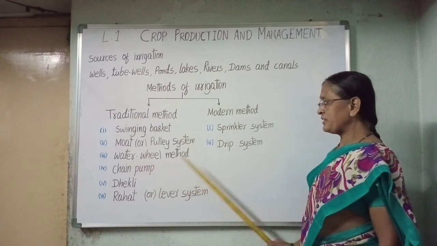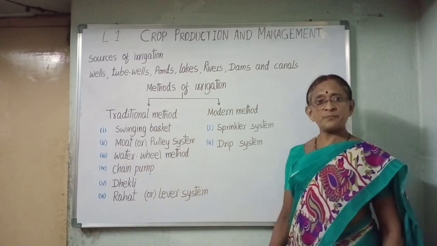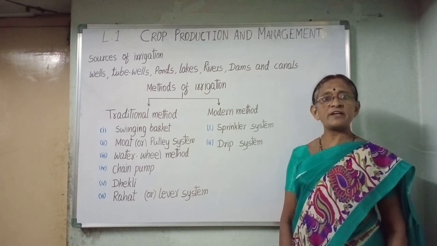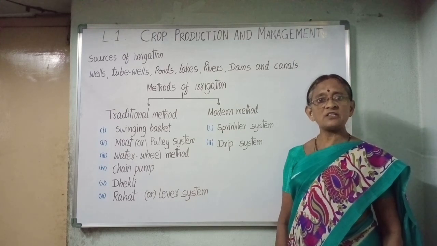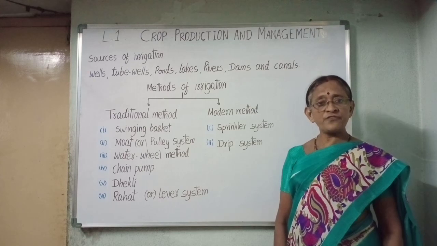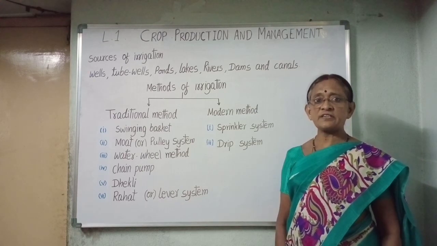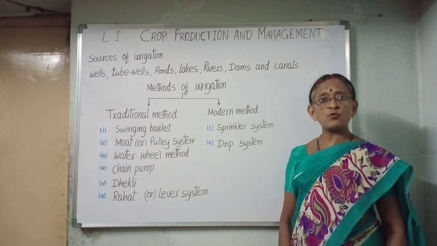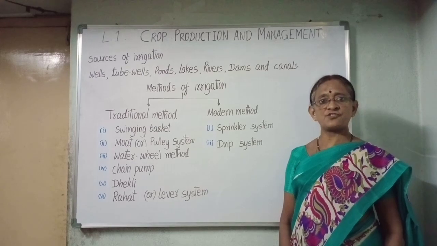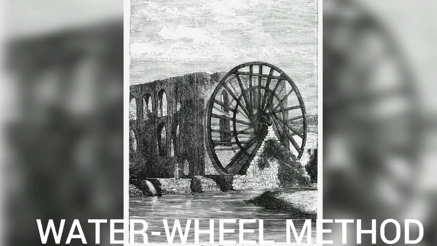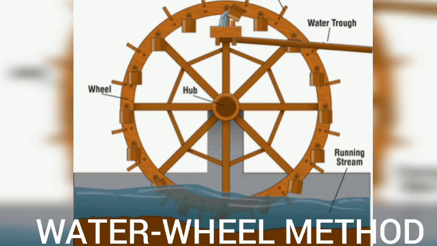Next, water wheel method. In this method, water was provided by using water raising wheels driven by the force of current in the river from which water was being raised. Water wheel consists of a wheel with a number of buckets arranged on the outside rim forming the driving car.